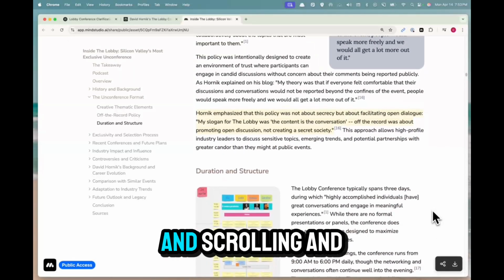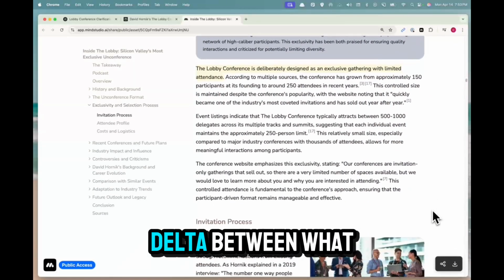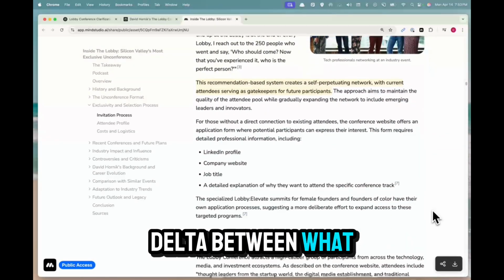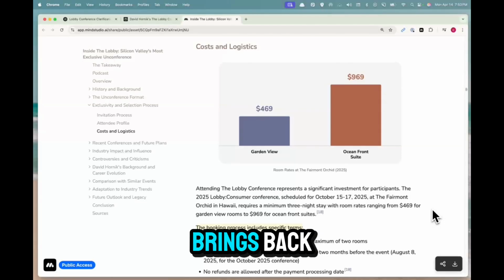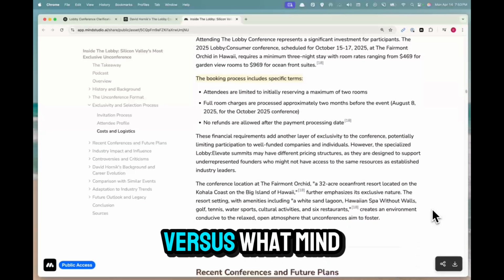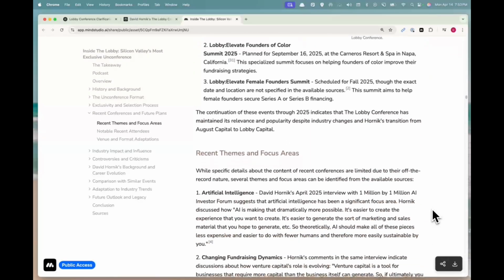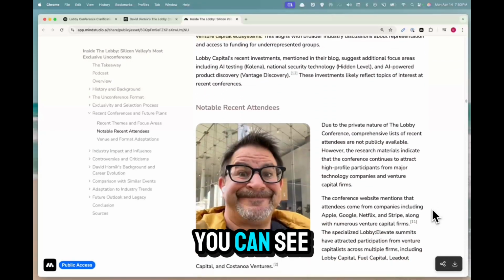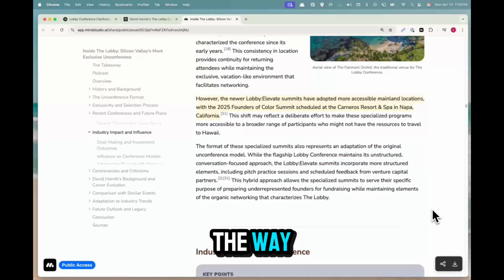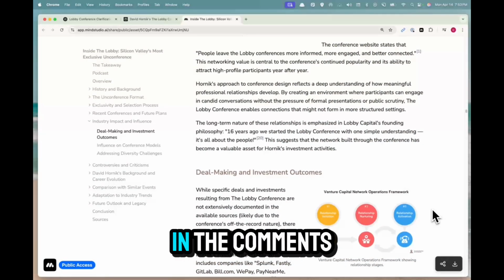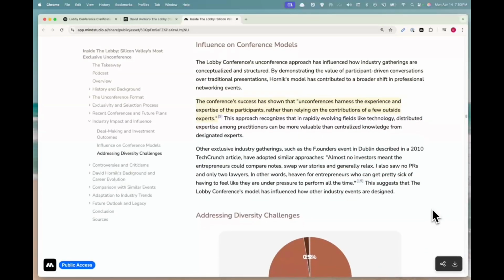And I'm just going to keep scrolling and scrolling here so you guys can understand the delta between what ChatGPT and Perplexity bring back versus what MindStudio is able to create here. And as you can see, we're not even halfway through this thing. And by the way, I will share all of these in the comments of this post.